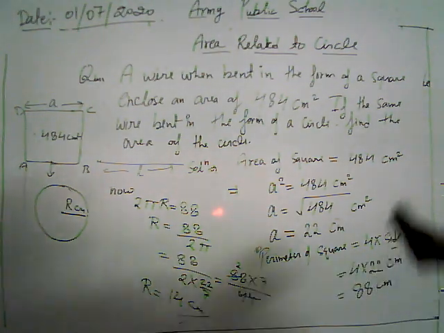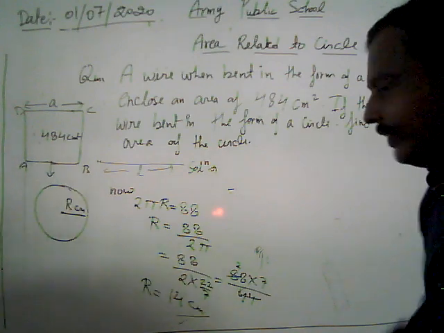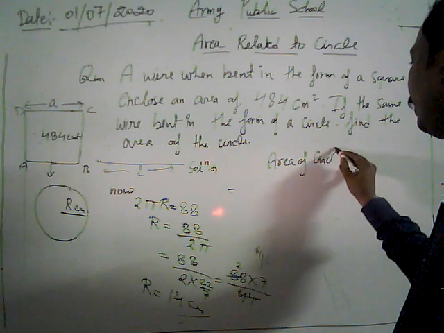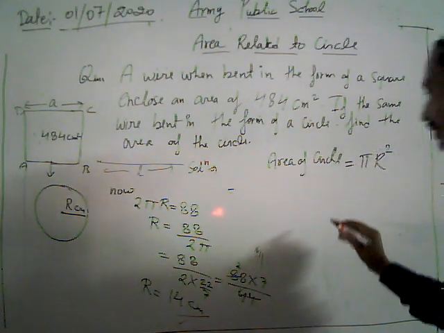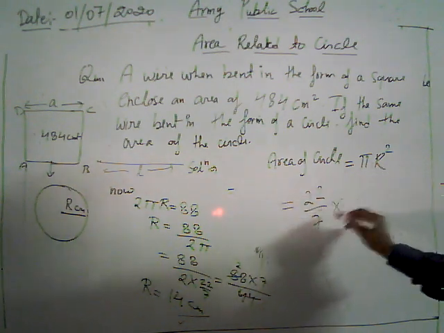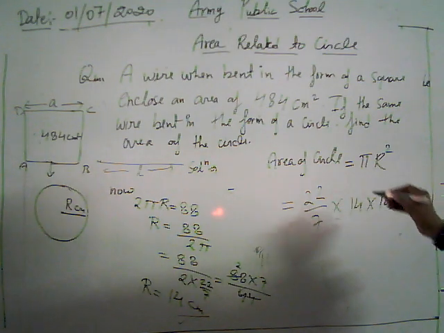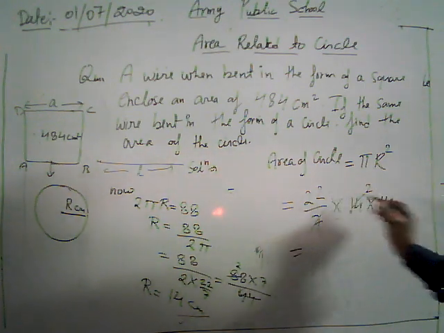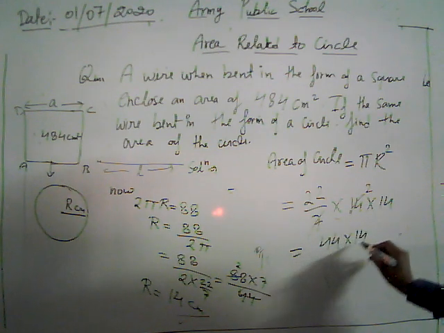Now we get the radius, so we are going to find out the area of the circle. Area of circle, what is it? It's pi r square. Now the area of the circle is 22 by 7, this is the value of pi. Now what is the value of the radius? It's 14. 14 into 14, being a square. Now 22 into 2 into 14. Hence it's 44 into 14.